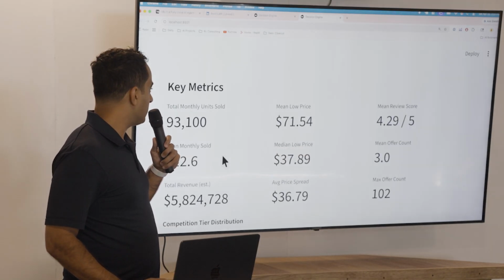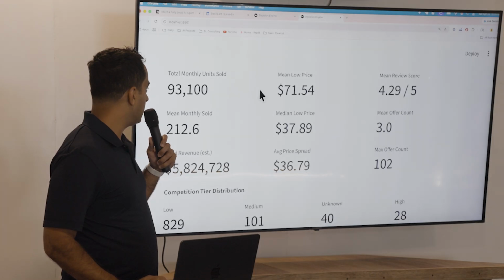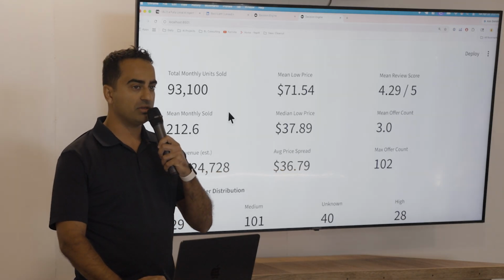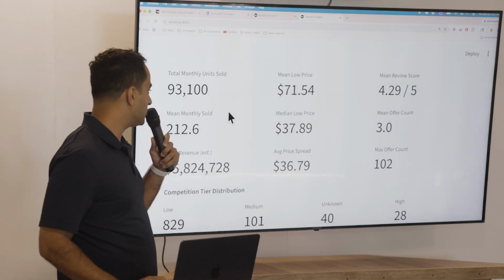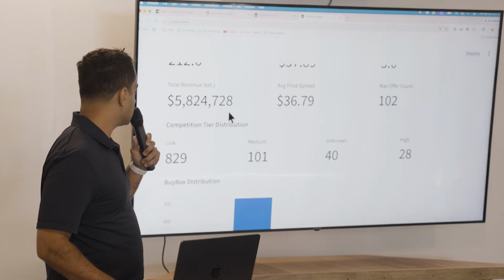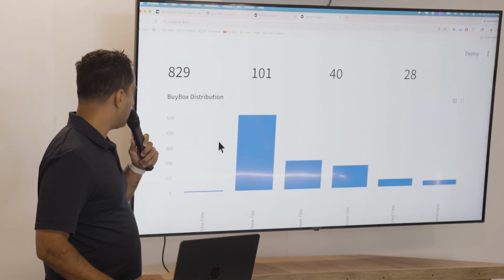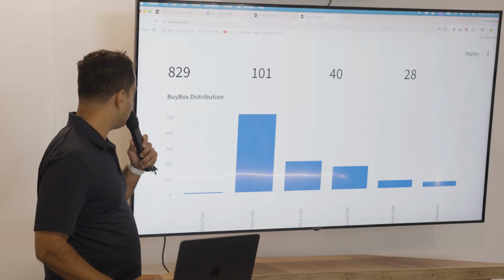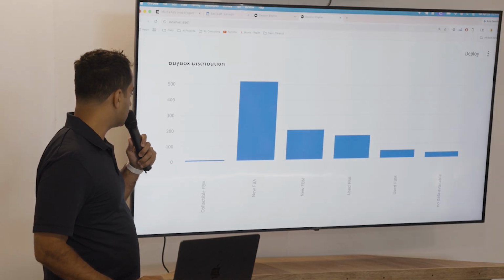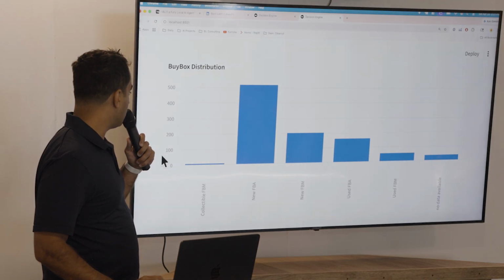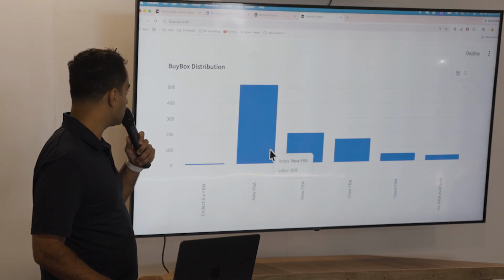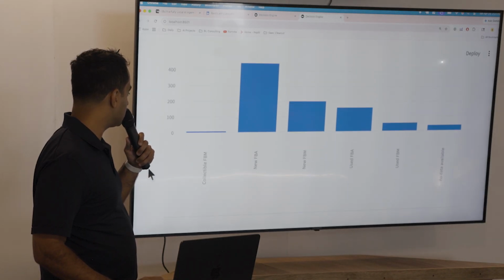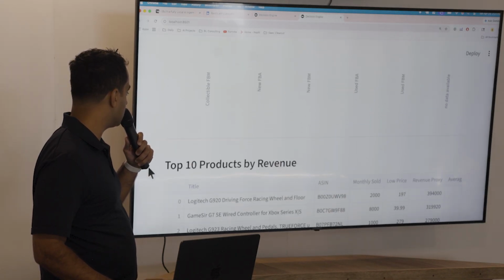And now I've got this nice dashboard of the key metrics. CEOs and executives love metrics. I've got these metrics here, and a nice data visualization right here showing the types of sellers and their buy box distribution, which is something specific to Amazon sales.